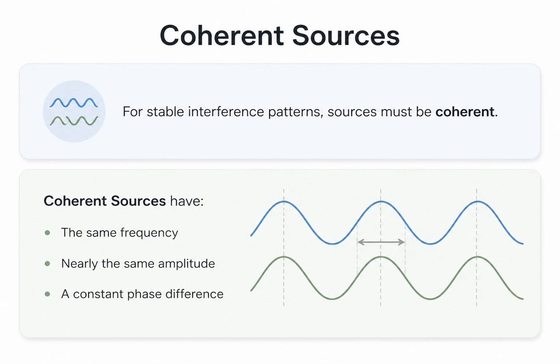If the phase difference randomly fluctuates, the interference pattern will shift too rapidly to be seen, which is why two separate light bulbs won't produce an interference pattern, but a single laser split into two beams will. We will explore exactly how to calculate these interference patterns next.